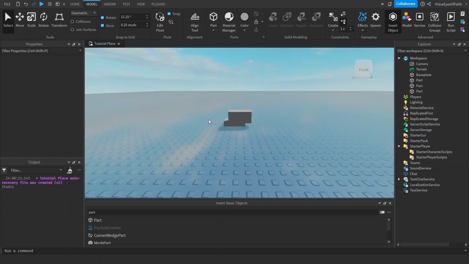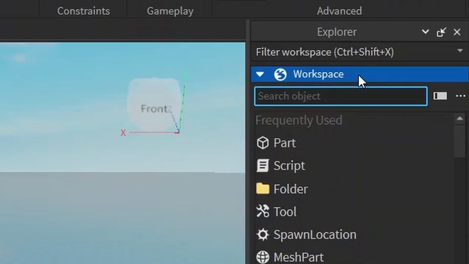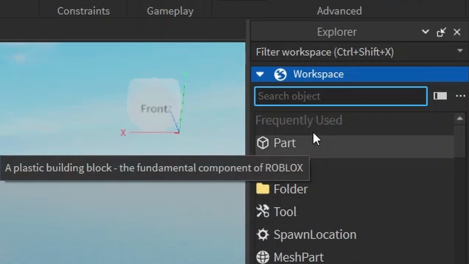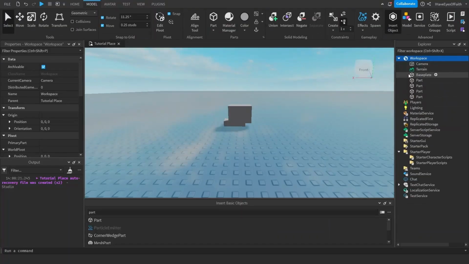Finally, and probably the most common way to add a part, is to go over here in the Explorer window, right next to the workspace. If you hover over it, a white circle with a plus sign inside of it will appear. Just click that and you can either see the part right there, or if you don't see it, begin to type it until it appears. Just click on it. It doesn't have to be inside workspace, but if you want it to appear in the world, then yeah, put it in workspace.